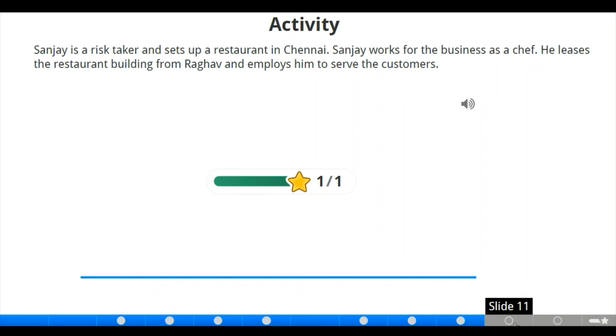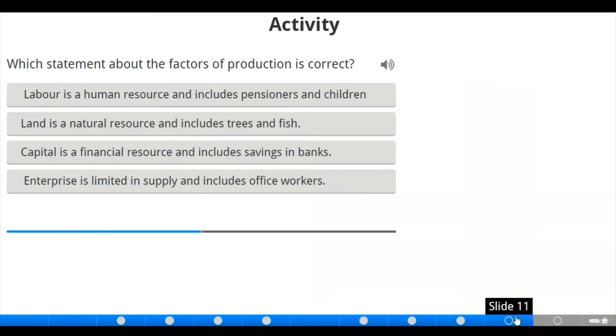Moving to the next slide, we have one activity here. It is also part of your past questions. Which statement about the factors of production is correct? Labor is a human resource and includes pensioners and children. No. Land is a natural resource and includes trees and fish.